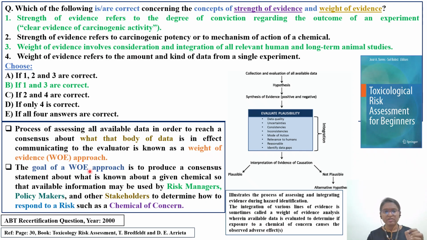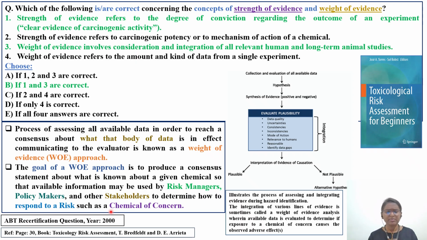The goal of a weight of evidence approach is to produce a consensus statement about what is known about a given chemical so that available information may be used. Now you have gathered the information and got the results. How are we going to use this information? This final conclusion may be used by risk managers, policy makers and other stakeholders to determine how to respond to a certain risk and whether to consider that particular chemical as a chemical of concern or not.